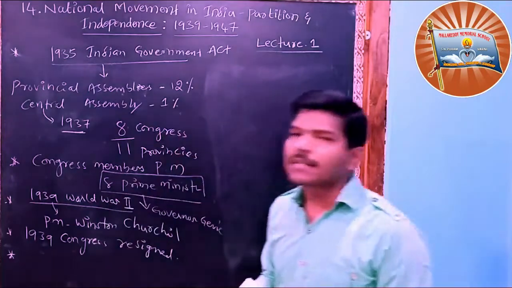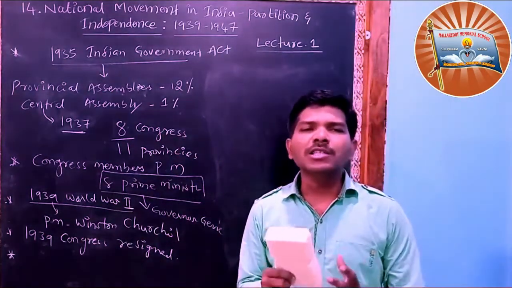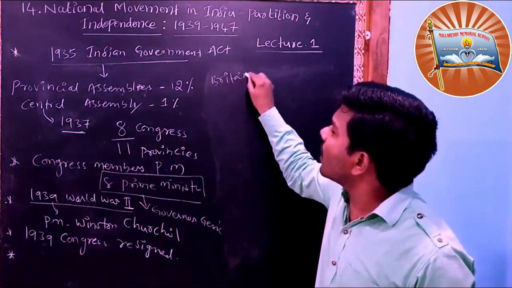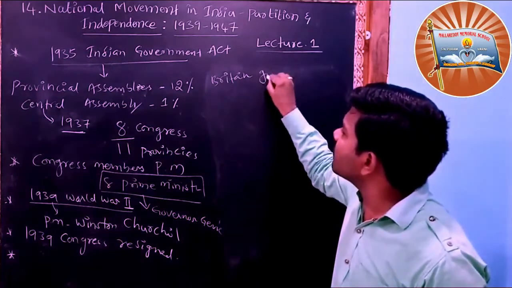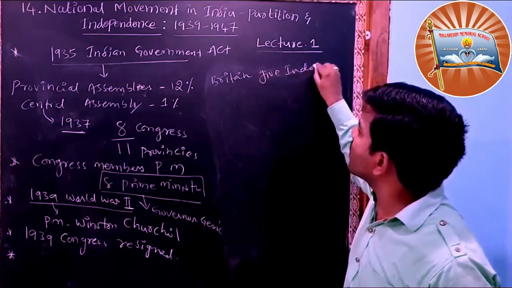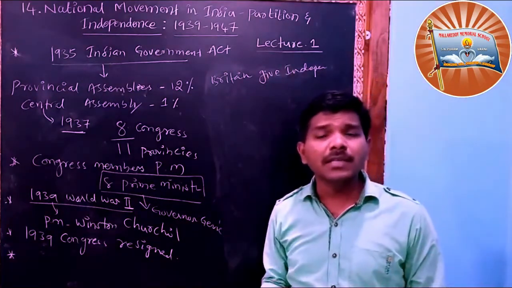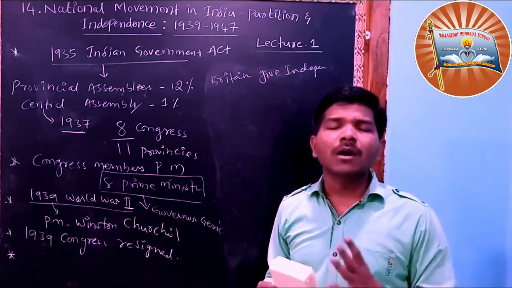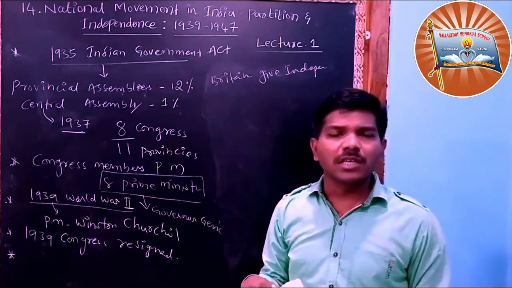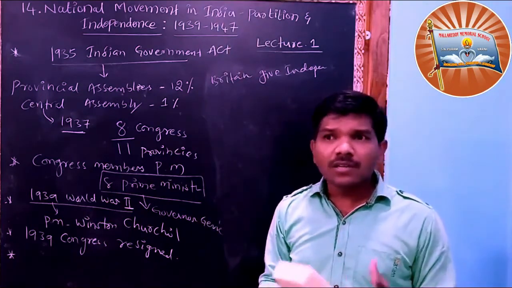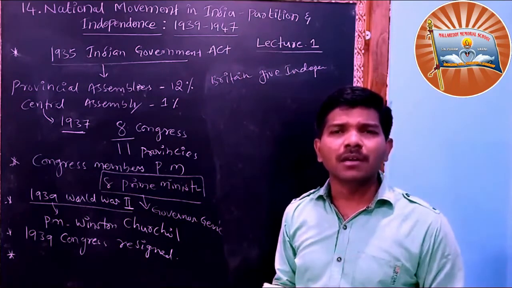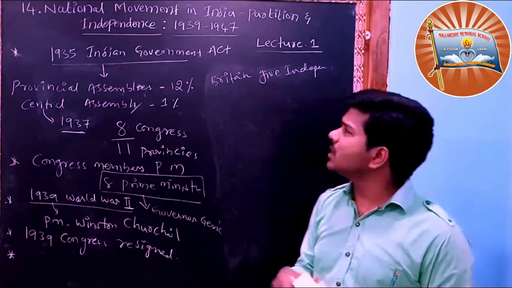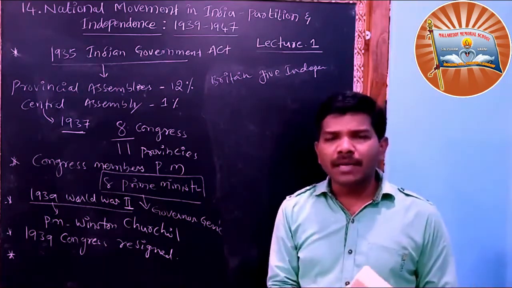But what did Congress expect? Congress expected that Britain would give independence to us. Yes, because Britain joined the Second World War in the name of restoration of democracy, to save democracy. Since Britain was raising the save-democracy slogan, they might give independence to us.